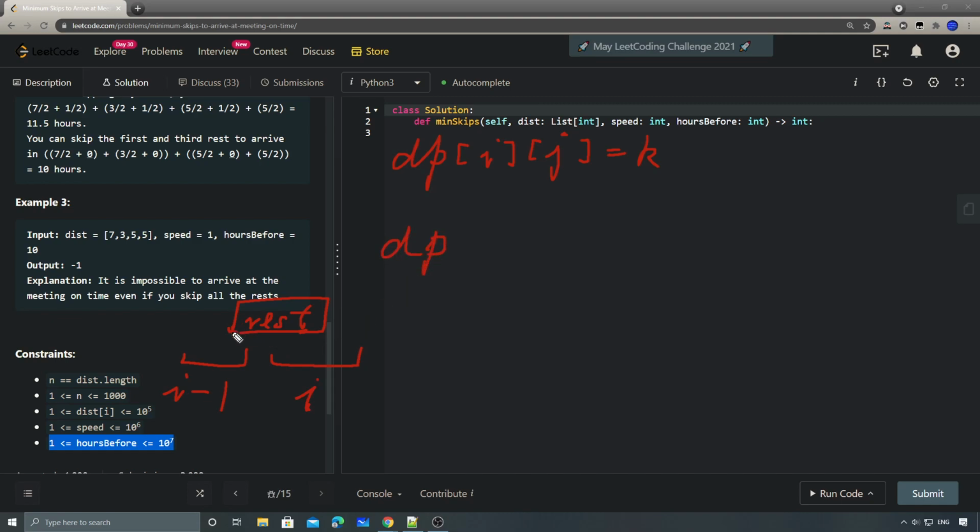So if after skipping this rest we get to the current state, then it's going to be dp of i minus 1, and then what? If we skip this one, the skip count will increase by 1, which means the previous state will be j minus 1, because currently we have j. So if the previous option is skip, the previous state will be j minus 1, right? So if we skip that, and then the time, right?